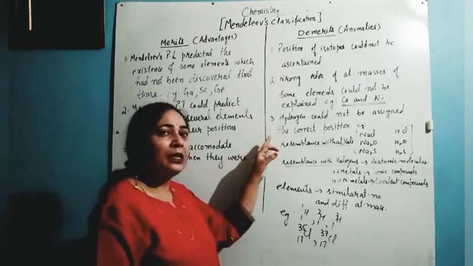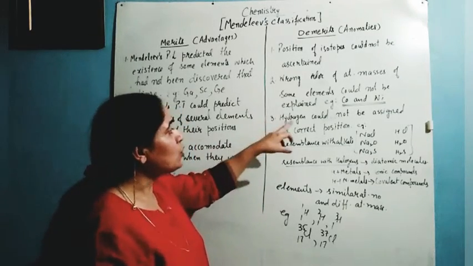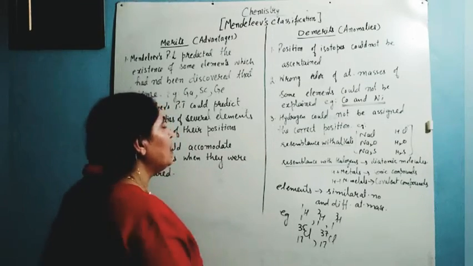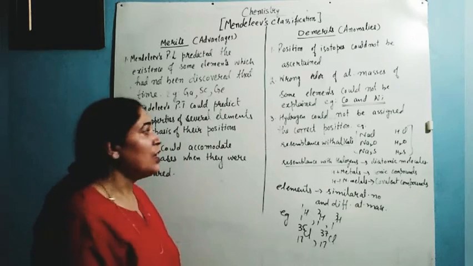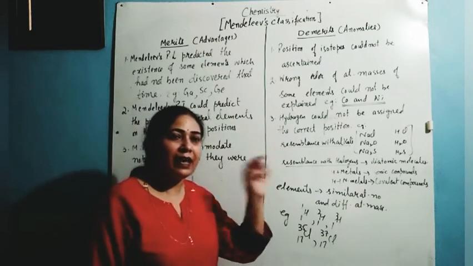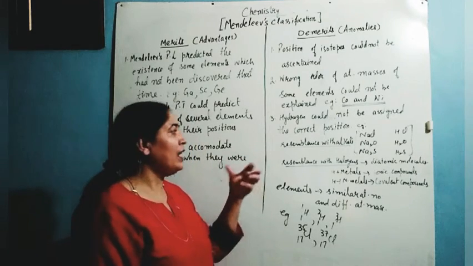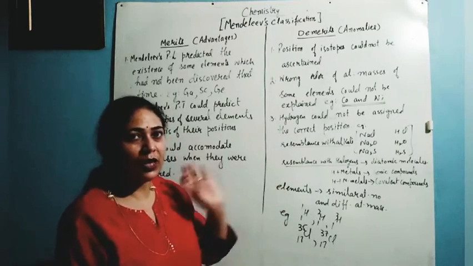Then the third demerit of Mendeleev's classification is that hydrogen could not be assigned the correct position. There had been great controversy regarding the position of hydrogen, because hydrogen is anomalous in nature. In some properties, it resembles the alkali metals, while in some properties, it resembles the halogens.